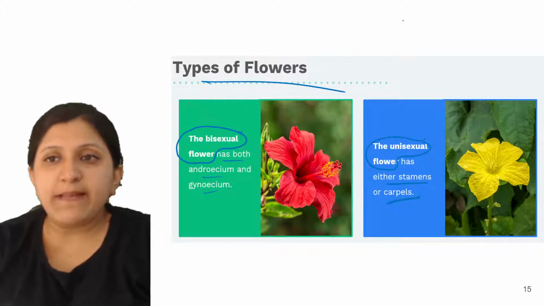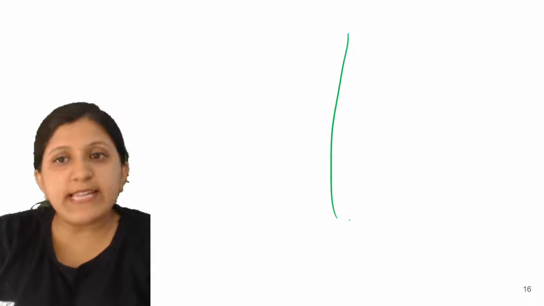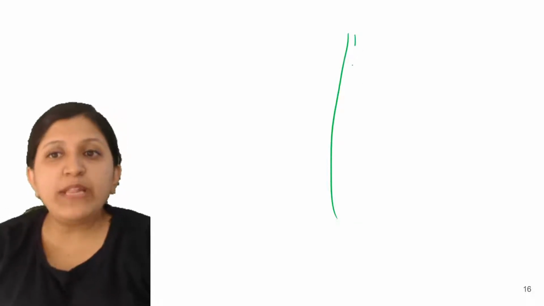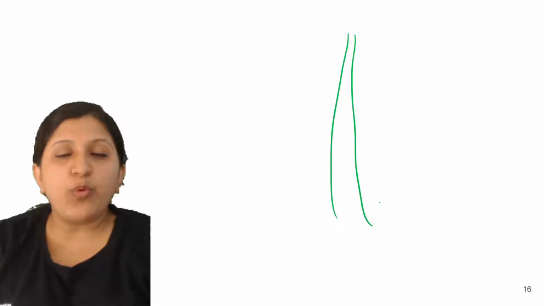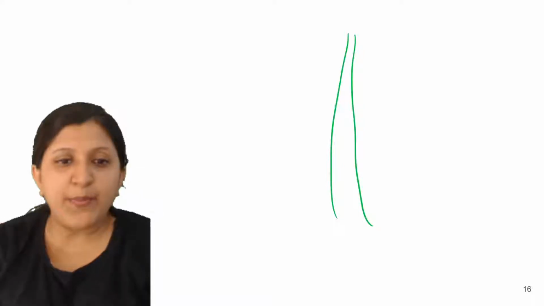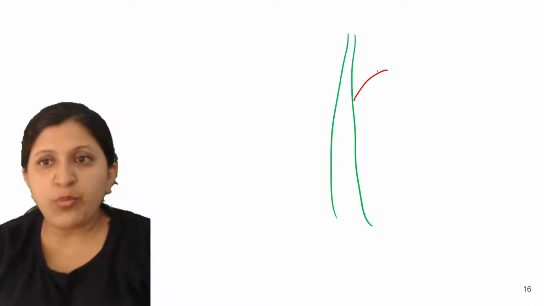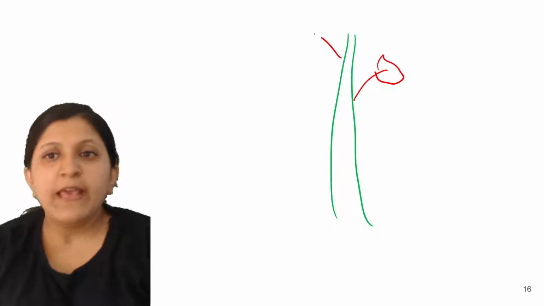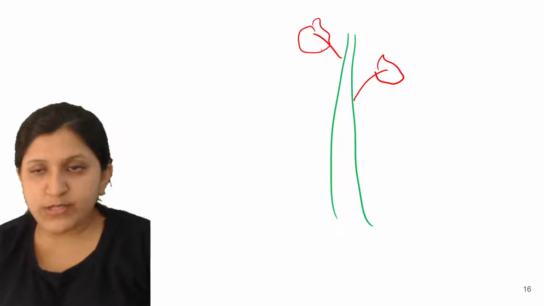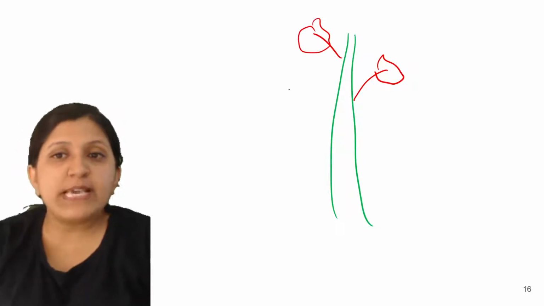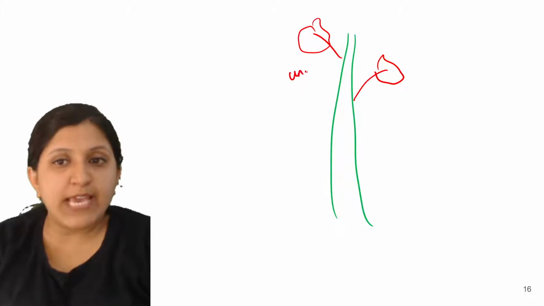So let's say there is a plant. In this plant there is flower production that occurs. Here one flower is being produced, here one flower is being produced. In both of these cases, these can be unisexual flowers.